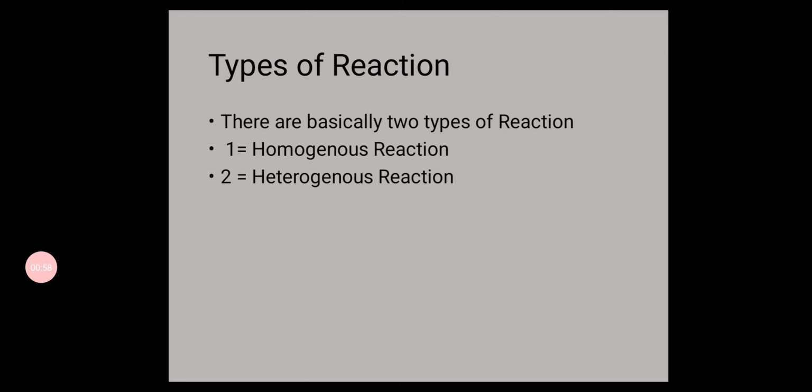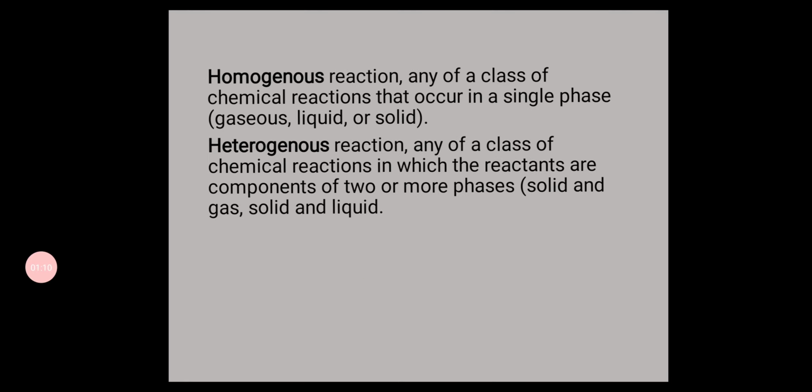So what are the types of reaction? Basically there are two types of reaction. Number one is homogeneous reaction and number two is heterogeneous reaction. What is a homogeneous reaction? Any chemical reaction that occurs in a single phase, gas, liquid or solid. It means any type of reaction in which the reactant substances belong to a single state.